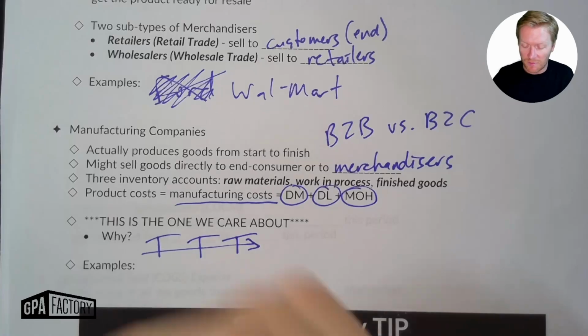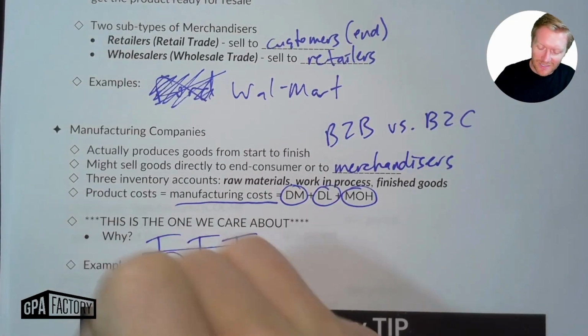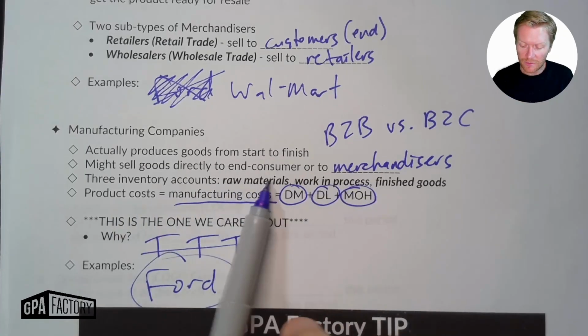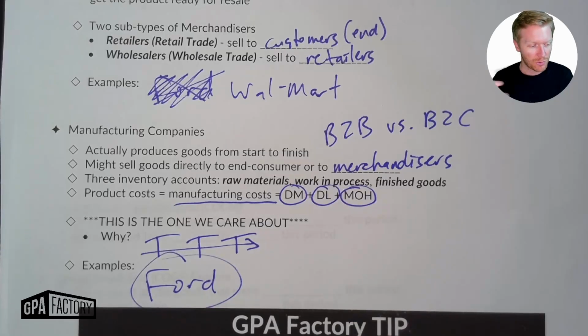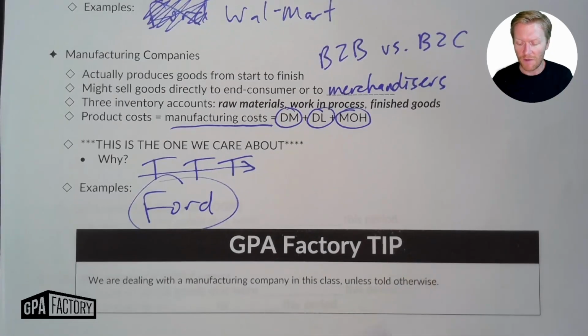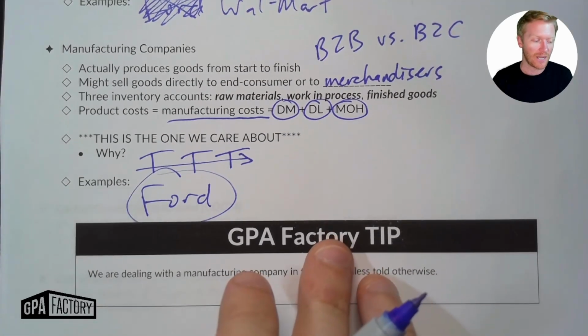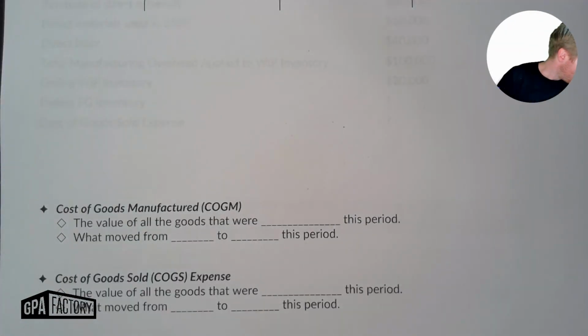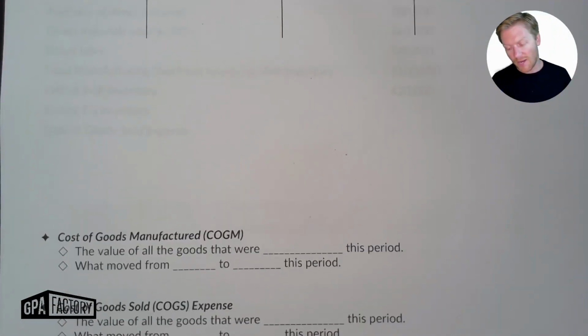Okay, so some examples of manufacturing companies. Now, Chris, is the time to write out Ford. There you go. So Ford actually produces its trucks to then sell them. So Ford would be an example of a manufacturing company, not a merchandising company. So the three inventory accounts: raw materials, work in process, and finished goods, which we will talk about on the next page. And often we are going to be dealing with manufacturing companies in this class unless we are otherwise told. But let's jump in and talk through our three inventory accounts.